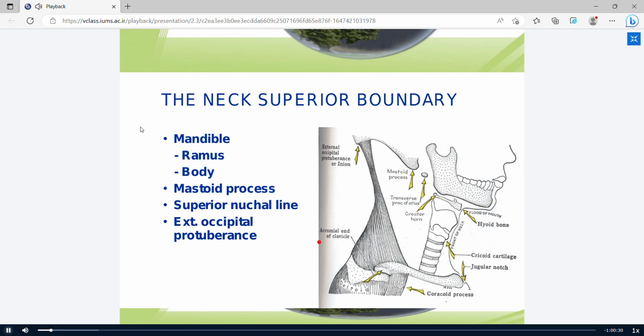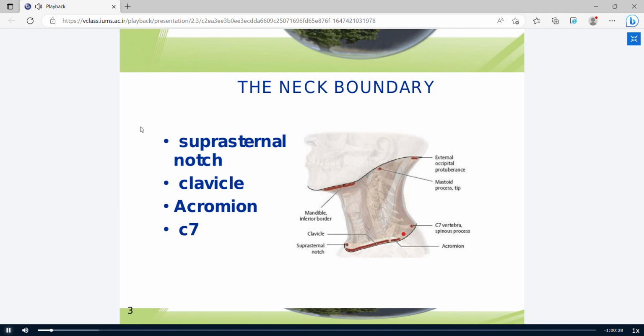The inferior boundary of the neck is formed by the suprasternal notch, clavicle, acromion process, and finally, at the posterior, terminates at the spinous process of C7.